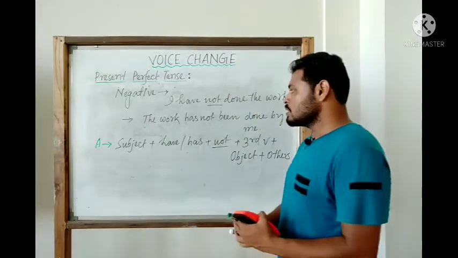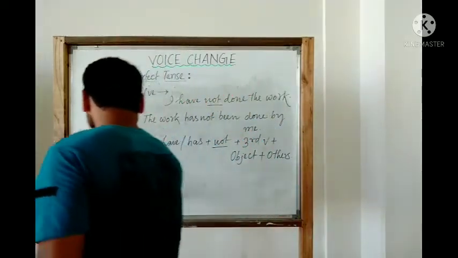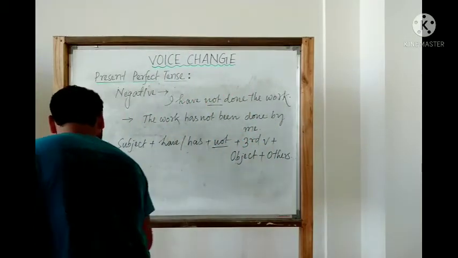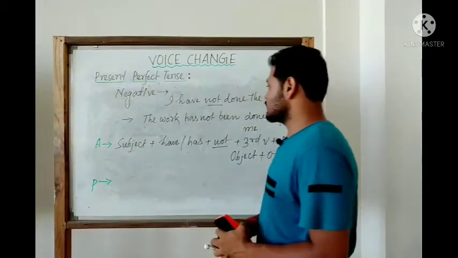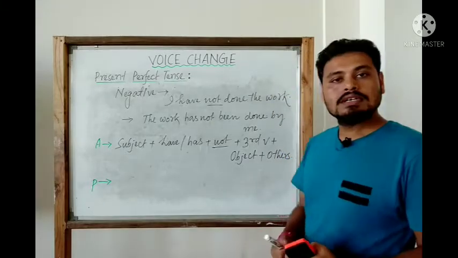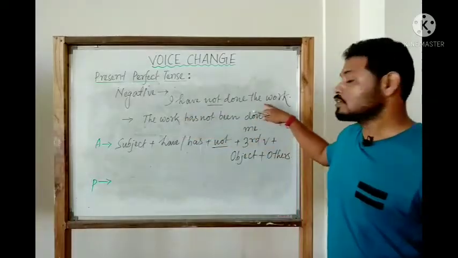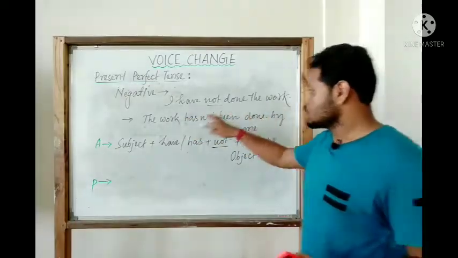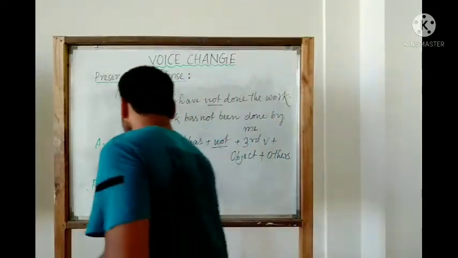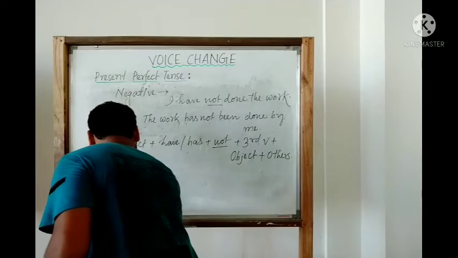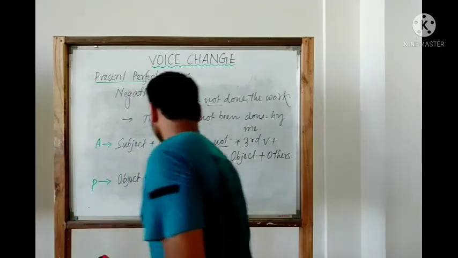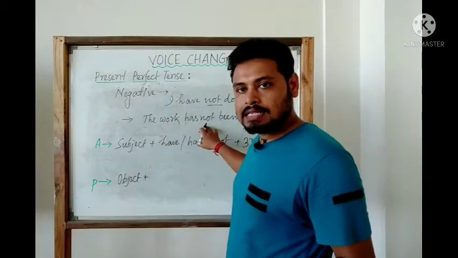Now let us know the passive one. So if you look at the sentence, what do we have first? At the very beginning, we have the object of the active voice. So we should put it here at the very beginning, object. Then what do we have? Has.